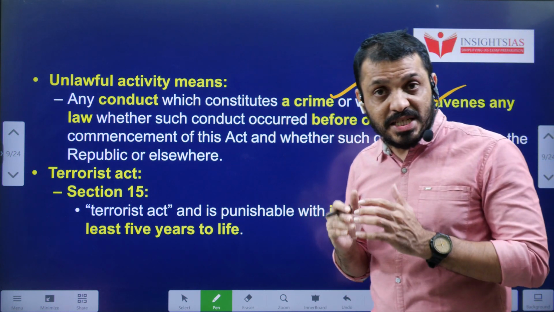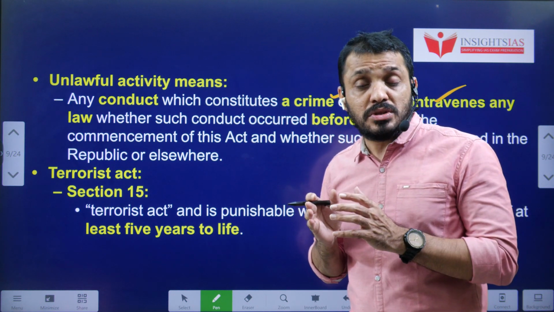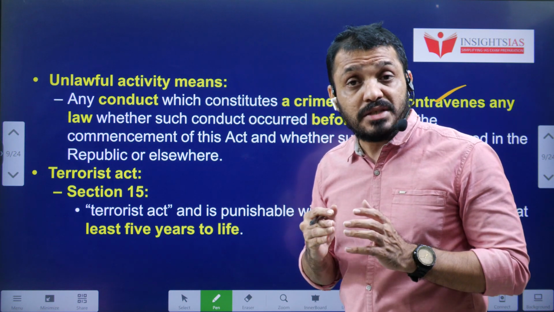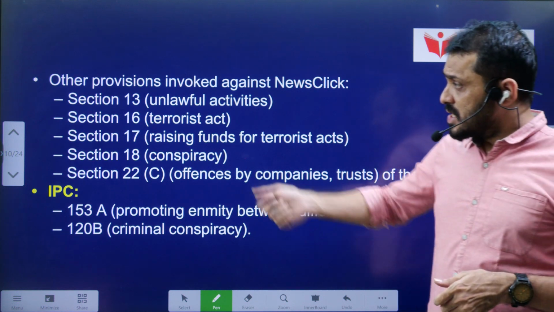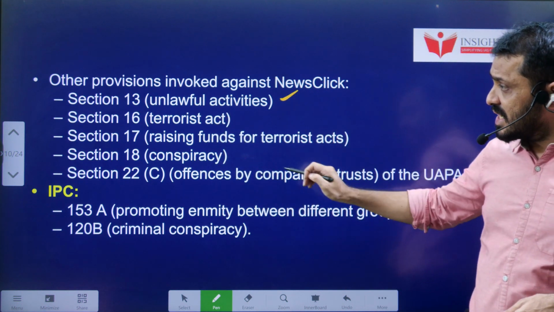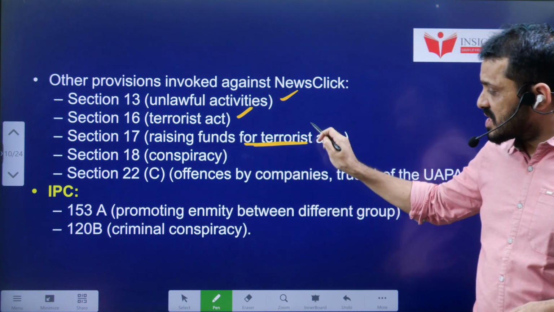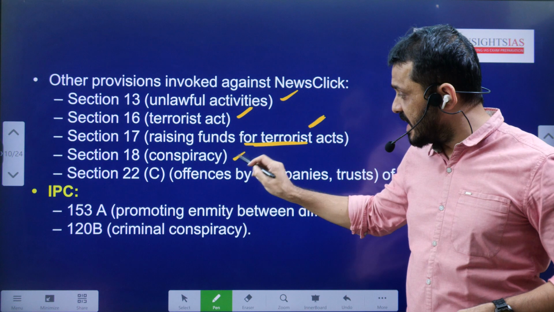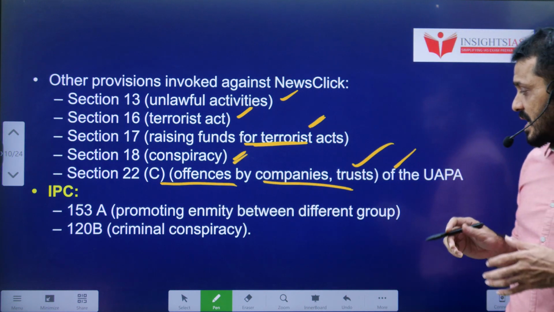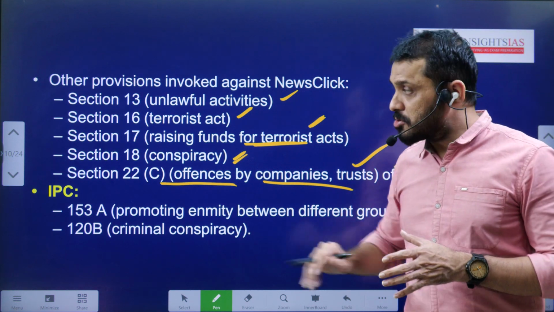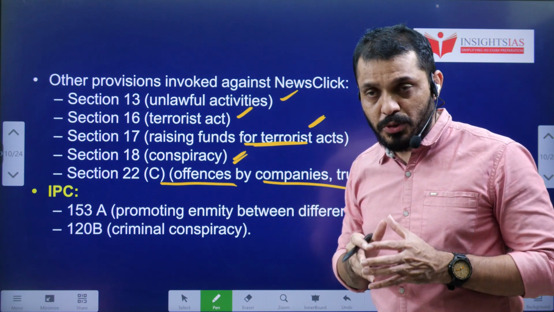In this NewsClick agency case, what are the sections invoked against the NewsClick? Sections of UAPA as well as IPC have both been invoked. Let us go through the sections invoked. Section 13 of UAPA, unlawful activities. Section 16, terrorist activities. Section 17, raising funds for terrorist activities. Section 18, conspiracy. Section 22C, offences made by companies and trusts under UAPA. So these are the sections related to UAPA invoked against this particular news agency.